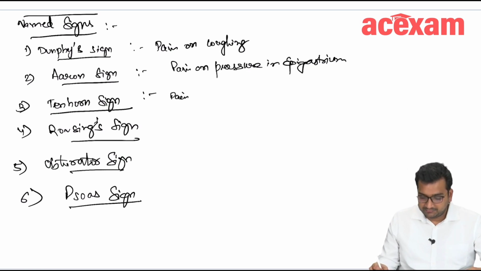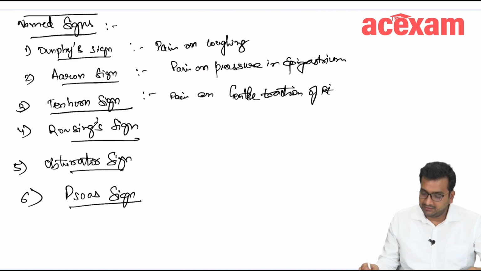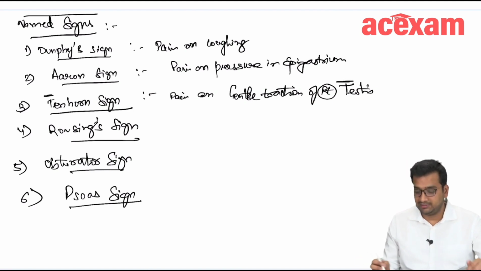Pain on gentle traction of right testis is Tenhorn sign. This T, testis, is for Tenhorn sign, T in Tenhorn sign. This is the way I have remembered during my preparation also.